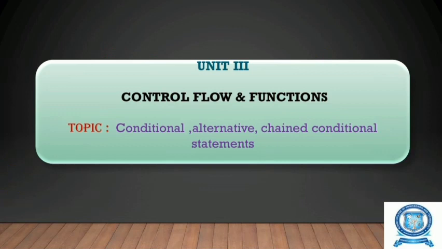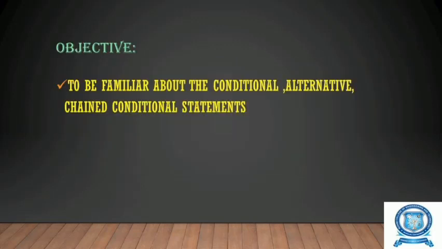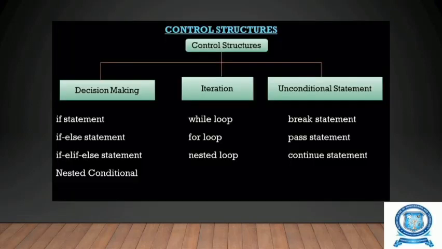Programming. We are discussing Unit 3, that is control flow and functions. The topic explained is conditional, alternative, and chained conditional statements. The objective of learning this topic is to become familiar with conditional statements, alternative statements and chained conditional statements. Now let us see about the control structures.